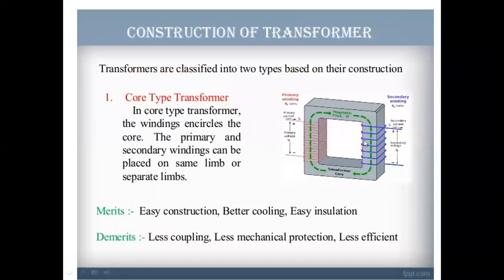For this one, how are they going to construct this winding? In core type transformer, the windings encircle the core. The primary and secondary winding can be placed on the same limb or separate limb. इसमें ही कर सकते separate limb में. Limb is nothing but this one. This is one limb, second limb, third, fourth, like that. So 4 limbs are there here now.